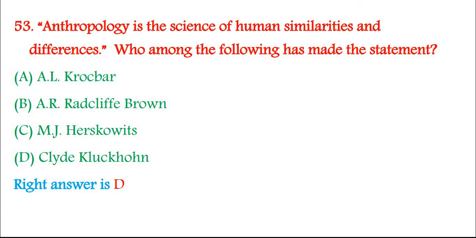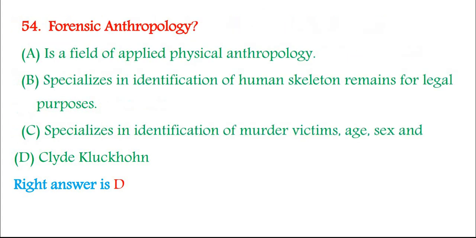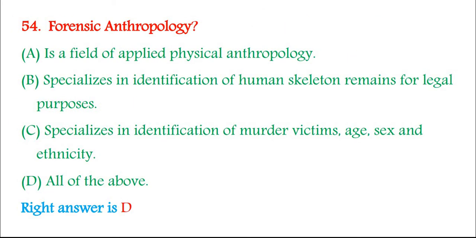53. Anthropology is the science of human similarities and differences. Who among the following has made the statement? A. A. L. Kroeber, B. A. R. Radcliffe-Brown, C. M. J. Herskovits, D. Clyde Kluckhohn. Right answer is D. 54. Forensic anthropology: A. Is a field of applied physical anthropology. B. Specializes in identification of human skeletal remains for legal purposes. C. Specializes in identification of murder victims, age, sex, and ethnicity. D. All of the above. Right answer is D.